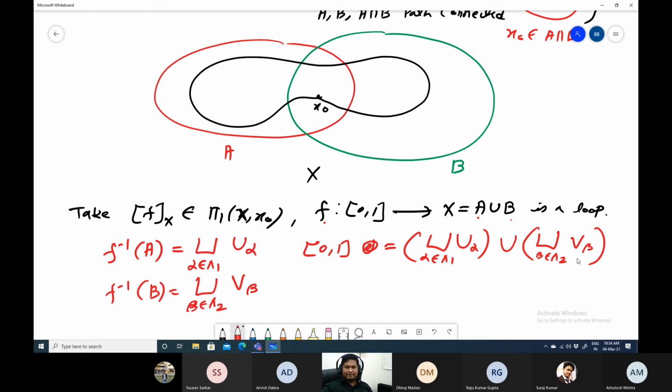Why are these unions disjoint? We are taking a disjoint union because A is an open set, so A inverse U is an open set. Now we are taking maximal open sets only. That means any open set can be written as a union of disjoint open sets